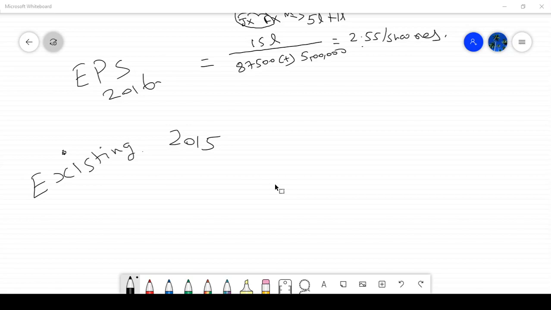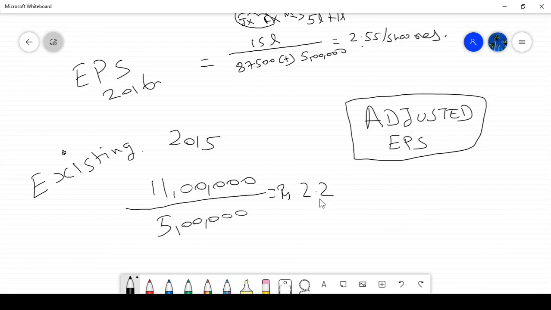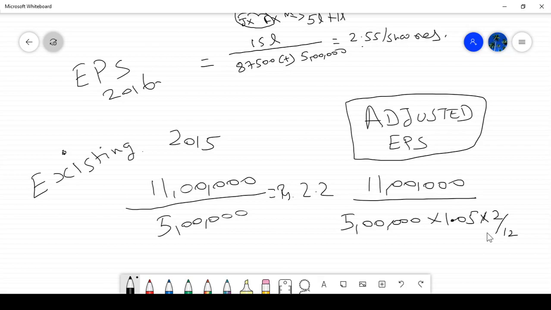Okay, then adjusted EPS, this is very important. Why are we adjusting? Because there is a bonus element in the present year. That bonus element adjustment should be given effect and represented with the previous year EPS also. Previous year EPS: earnings 11 lakh divided by 5 lakh, my existing shares, into 1.05. You can ask me whether we should put the 2 bar toll or not. You should not put the 2 bar toll.